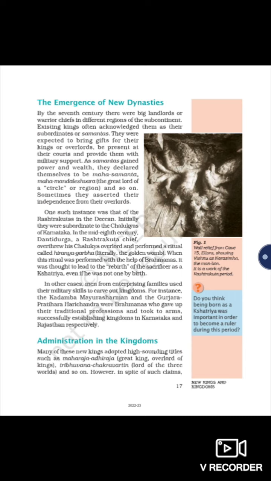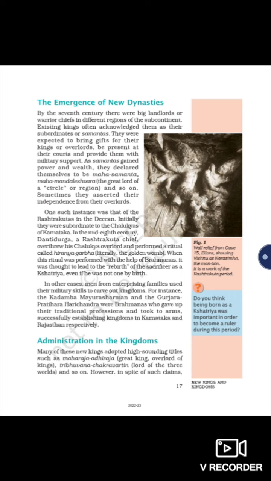This ritual was performed with the help of Brahmanas. The four major castes present in the medieval period were Brahmanas, Kshatriyas, Vaishyas, and Shudras.